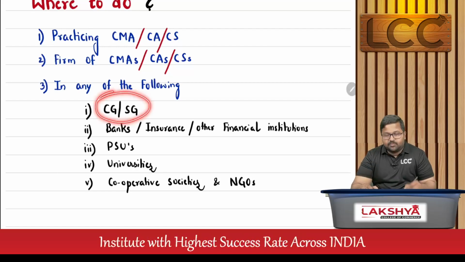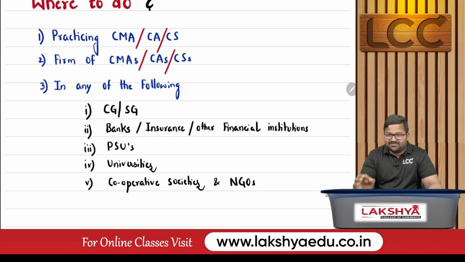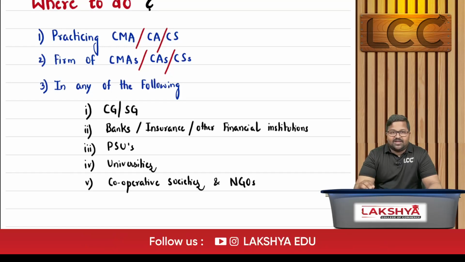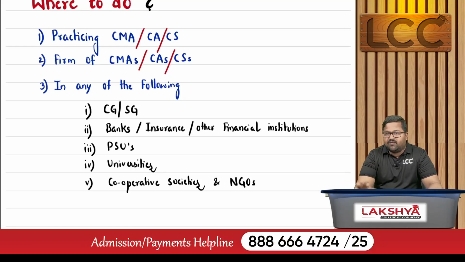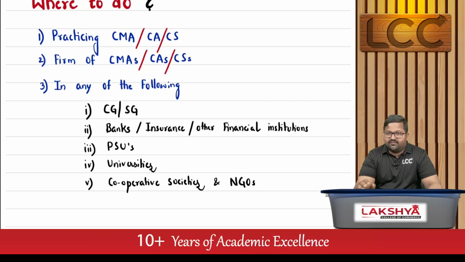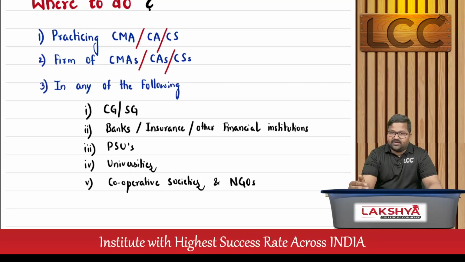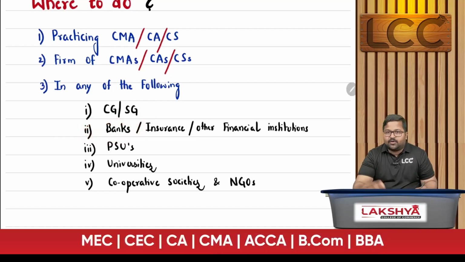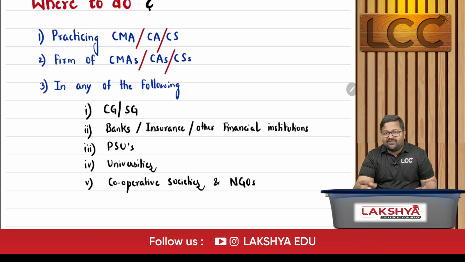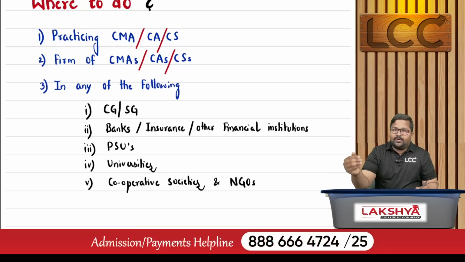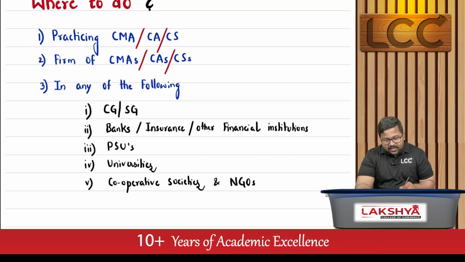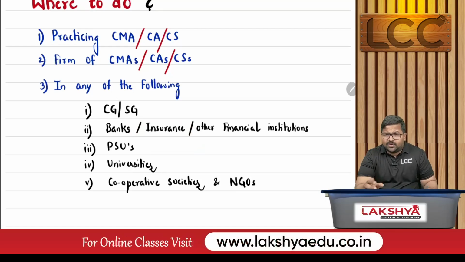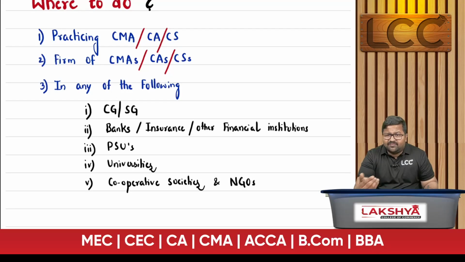Okay, the very first option is that you can go for the 15 months training either in CG, that is central government or state government departments. Even the state government and central government departments, now and then they release notifications for 15 months training. So based on those notifications you can apply. That is one option. Or else even banks, for example HDFC Bank or Axis Bank, even they are having some finance department. That department will operate the 15 months duration. Okay, and even insurance companies and other financial institutions, for example Manappuram Gold Finance. Okay, it's a gold finance institution that is providing the 15 months work.